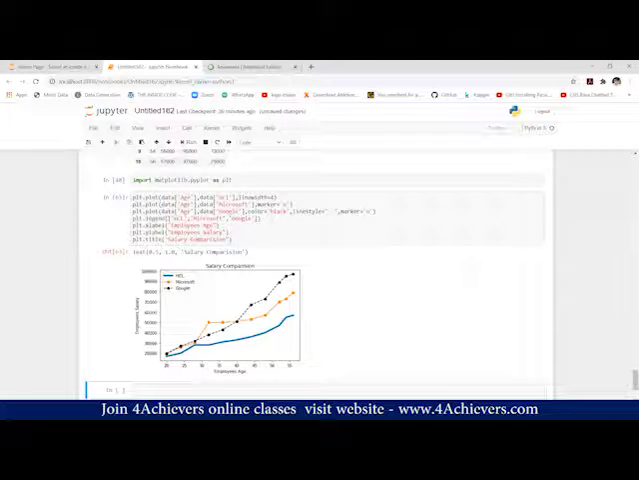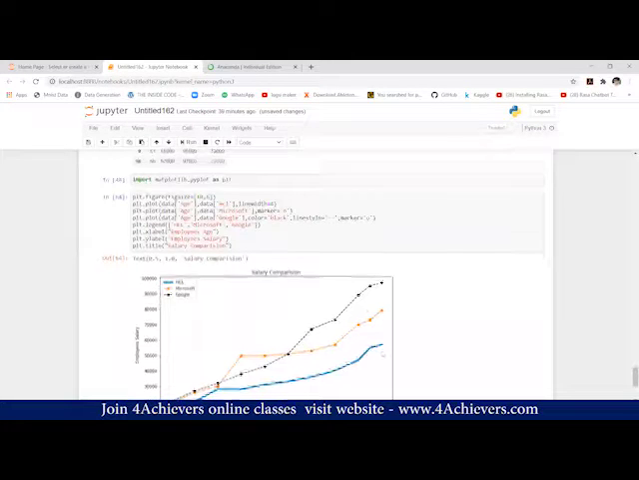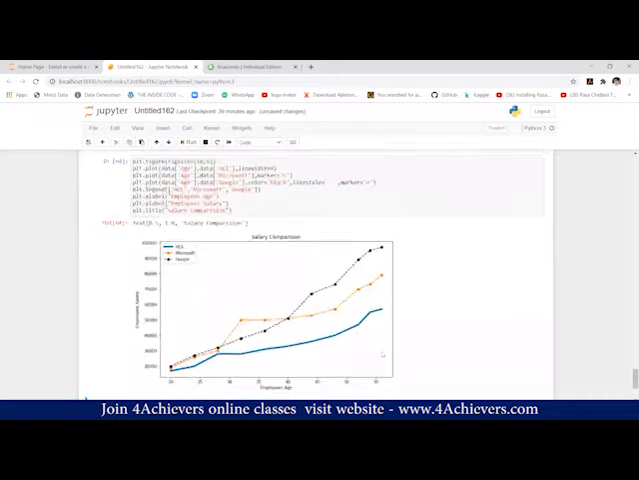Now, next part, can we increase the size, because this picture is very messy. So how can we increase the dimension? For that, plt.figure, figsize. There we need to provide the dimension. Let's say 10 comma 6. You can see 10 is my width and 6 is my height.